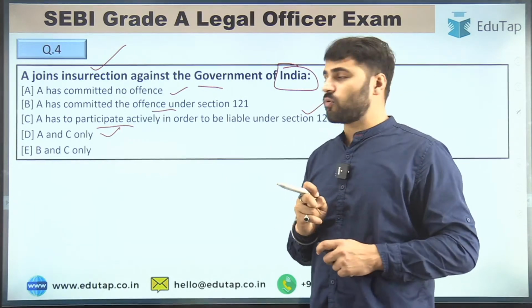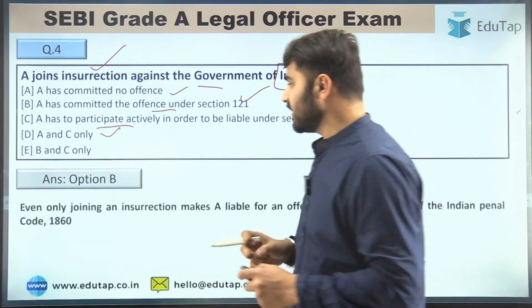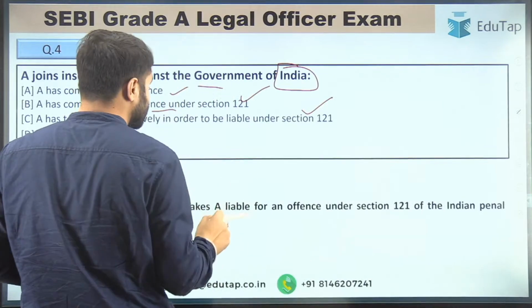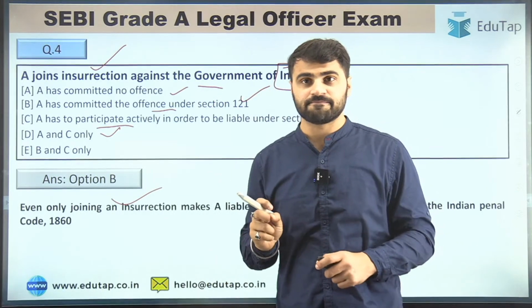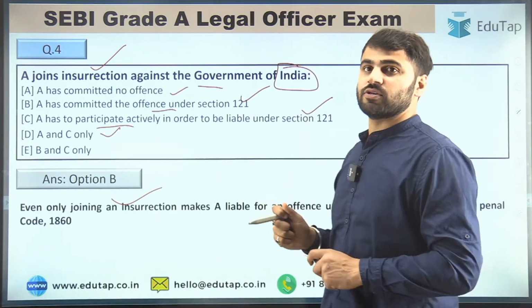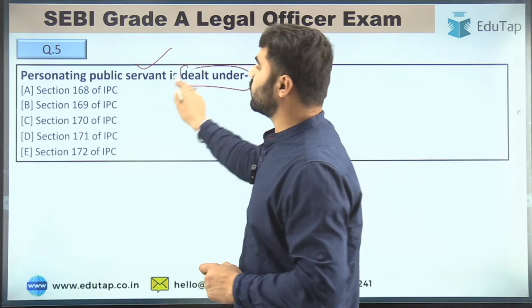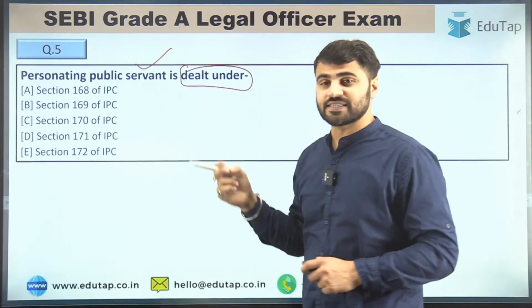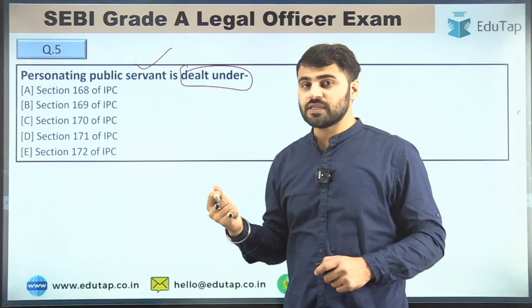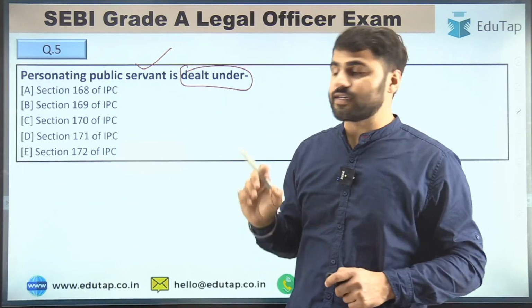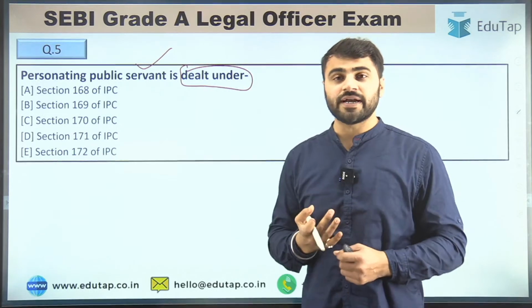The right answer for question number 4 is option B, that is A has committed the offense under Section 121, right? Even only joining an insurrection makes A liable for an offense under Section 121 of the Indian Penal Code 1860, right, guys? Now let's move to question number 5. Question number 5 is: personating a public servant is dealt with under which of the following sections? Your options are Section 168 of IPC, Section 169 of IPC, Section 170 of IPC, Section 171 or Section 172 of IPC. Guys, tell me the right answer for question number 5.